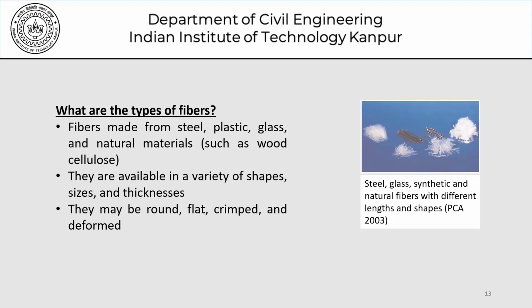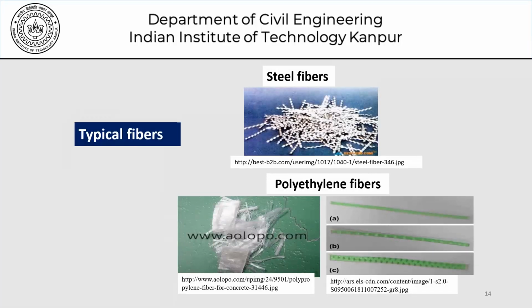So there are different types of fibers which are available to us, and this picture here gives you the different types of fibers: steel, plastic, glass, and so on. This picture again shows typical fibers: steel fibers, polyethylene fibers, and you will notice that as given in the previous slide, the fibers are not necessarily straight. They are sometimes crimped. They are sometimes bent like this, the way your staples are after they are bent, right?